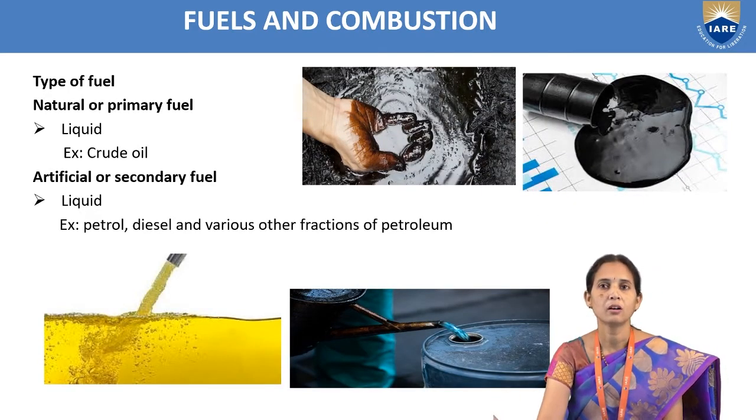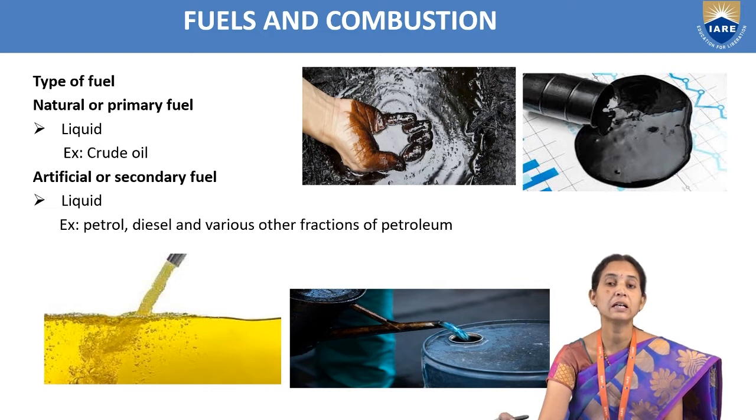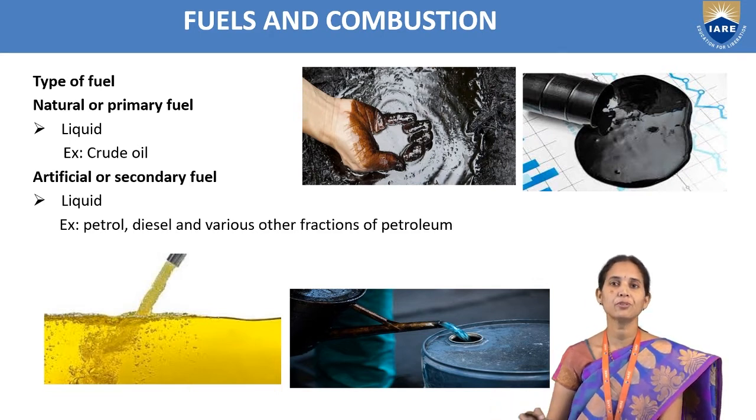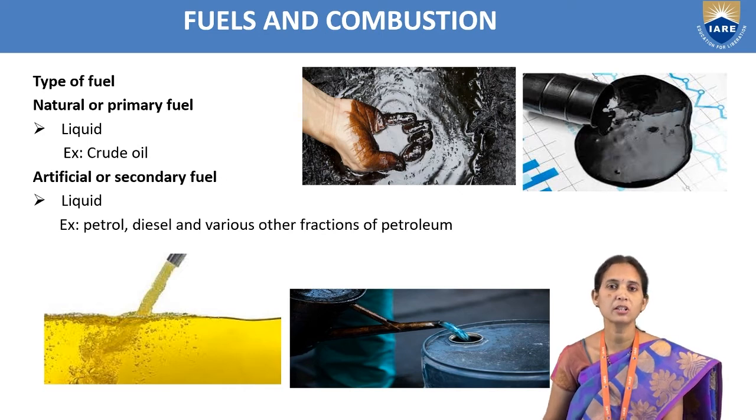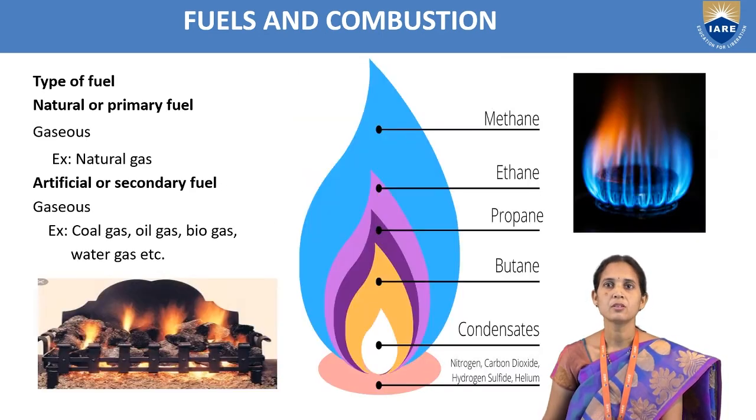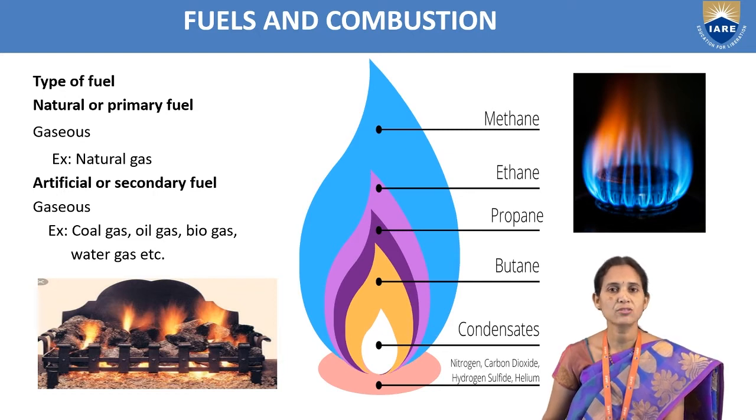Next, the natural liquid fuel or primary fuel is crude oil, or it is called petroleum. And for artificial or secondary liquid fuels, we can take the examples petrol, diesel, kerosene. In this diagram, the natural or primary fuels in gaseous state, for example, natural gas. And artificial or secondary gaseous fuels, we can take the examples coal gas, oil gas, biogas, water gas.